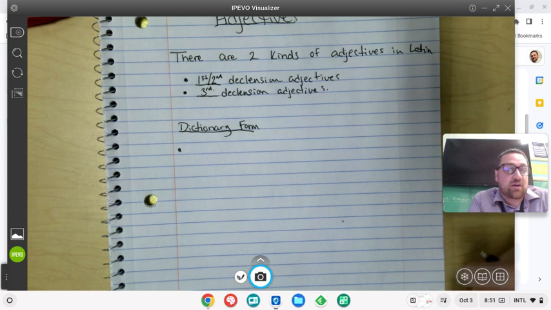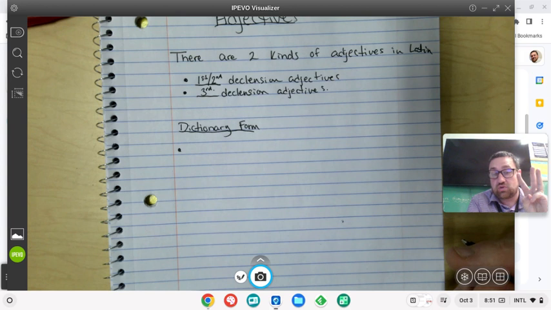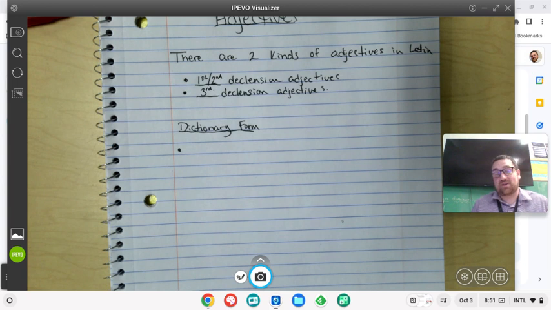So first and second declension adjectives are adjectives that use the endings from the first and the second declensions. Now remember, that was 3 charts because we have a first declension chart, a second declension masculine chart, and a second declension neuter chart. So that's 3 charts worth of endings that you already know, and certain adjectives can have any of those endings put on them. And a third declension adjective uses endings from the third declension. We'll get to those when we get to those.